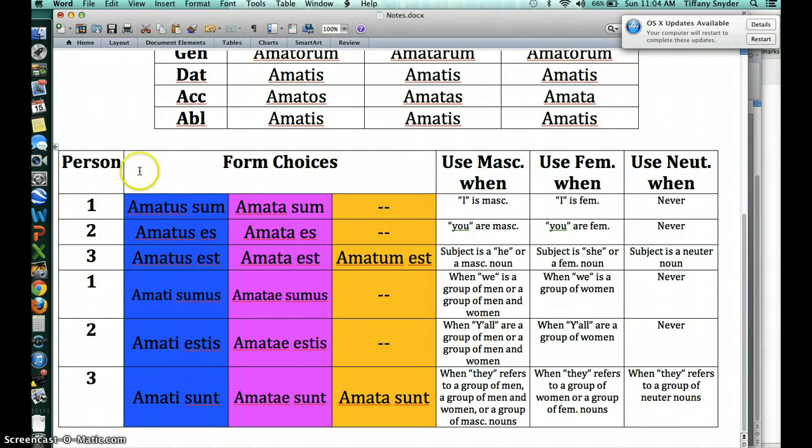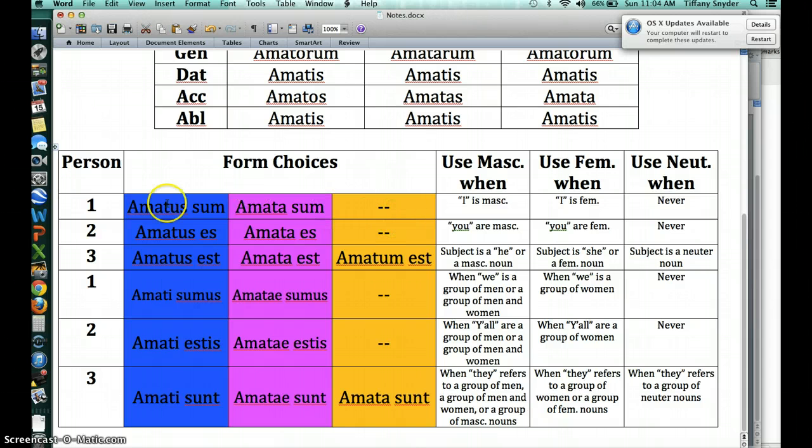So I gave you all of the possible form choices for each of these different persons. Person being I, you, he, she, it, we, y'all, and they. Okay, that's what I mean by person: the person that's doing the action. Okay, so let's focus on the first person. These are all the I forms that you can possibly have for the perfect passive. You could have amatus sum, or you could have amata sum.